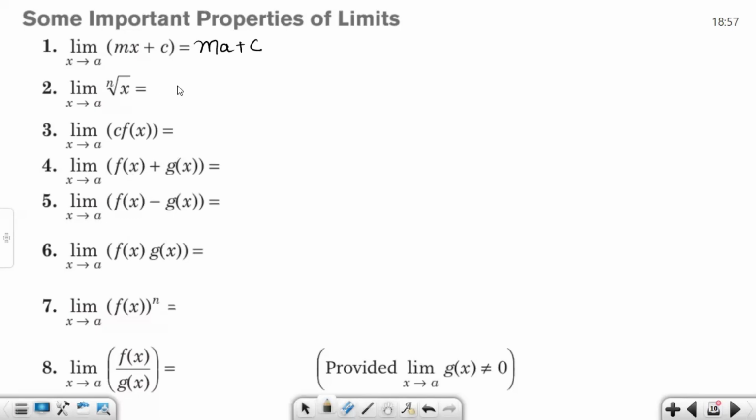So here you can also substitute directly. And now if the function is getting multiplied by some constant, c is a constant here, we can keep the constant out of the picture, apply the limit directly on the function, and multiply it by the constant. Sorry for my bad handwriting, I'm new to the pen tab. If two functions are getting added and the sum of those two functions is under the operation of limit, then we can separately apply the limit on both of these functions. And the converse is also true.